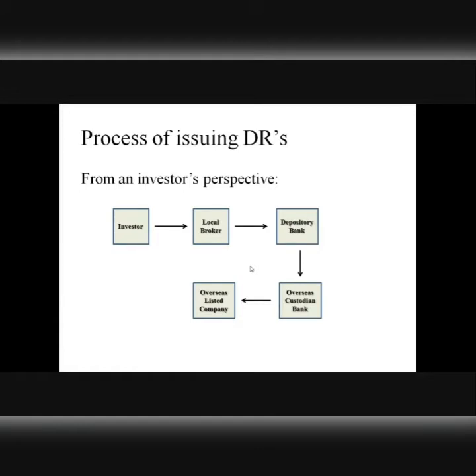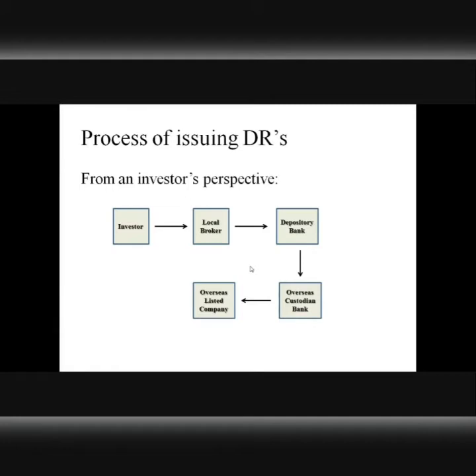I will repeat it once again. Let's assume there is an investor in India that wants to invest in a US company's equity, right? How will he do that? He will have to contact a local broker and place an order for purchase of a certain number of DRs of that US company. The local broker will contact the depository bank who can issue that DR, right?